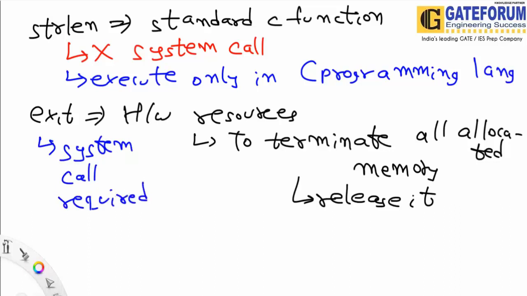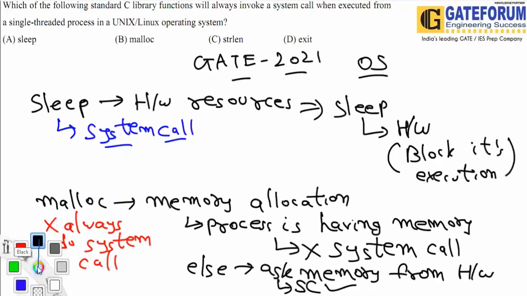So, sleep will call the system call always, so this is our answer. Malloc will not always call the system call. strlen will never call the system call, while exit will call the system call always. So our answer would be the sleep and exit options.